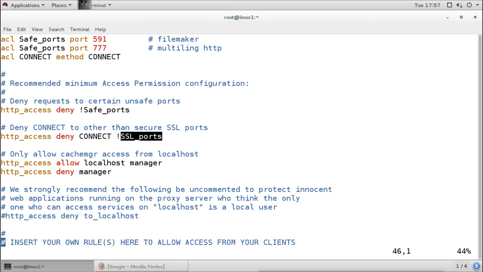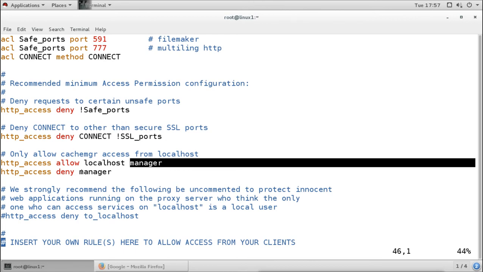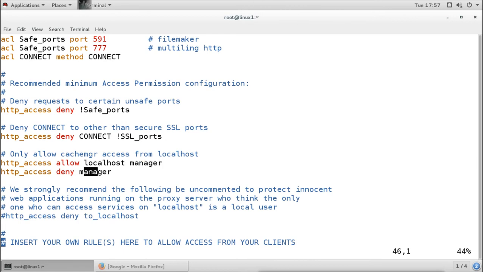Then it is allowing localhost. Localhost means only the localhost, the 127.0.0.1 IP it is allowing, and also it is allowing the manager who is managing the system. And then again it is saying deny the manager. But when the first statement says allow, then the second statement will not work. It is for the cache manager. So the second statement will not work, because the first statement says allow.